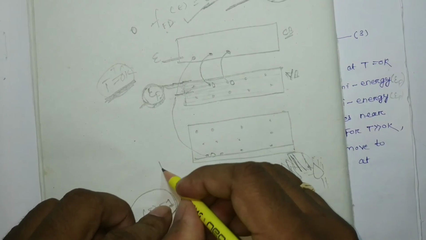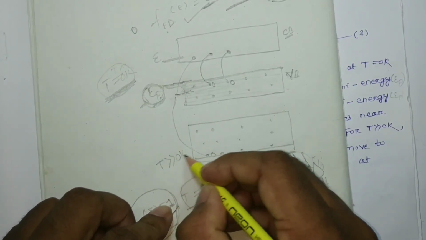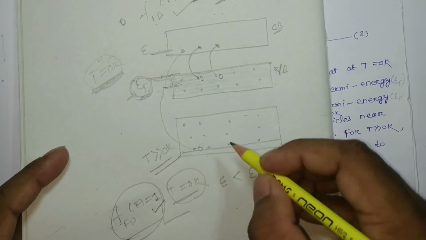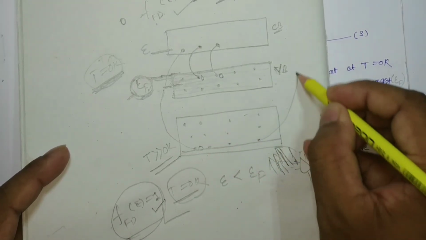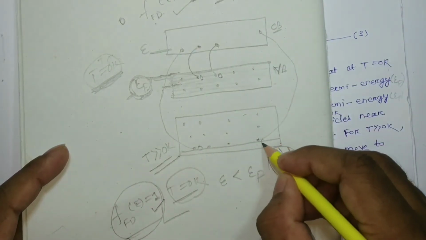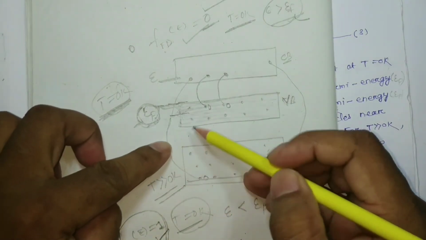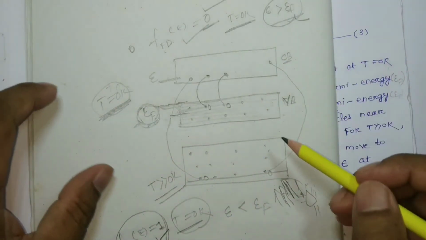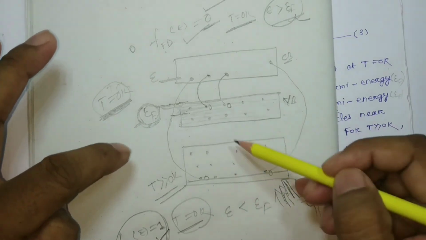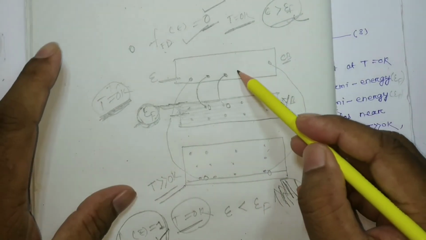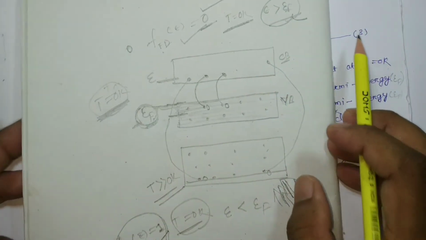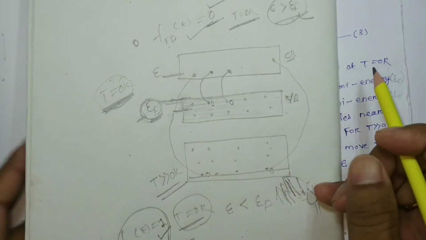Whenever we consider T greater than 0 Kelvin, a hole will be created when an electron jumps to the conduction band. Likewise, in your valence band, the band below EF, whenever temperature increases, the valence band electrons jump to the conduction band, and inside the valence band the holes are created.